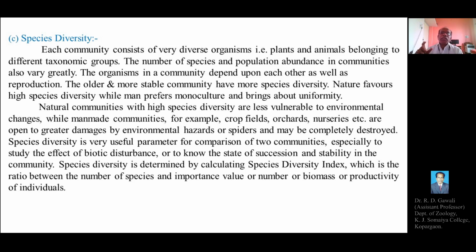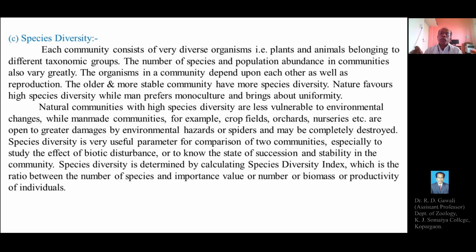The number of species and the population abundance in the community also vary greatly. The number of species is the total number of species present in the community, but population abundance means one of the species among all the species will have the maximum number of individuals.